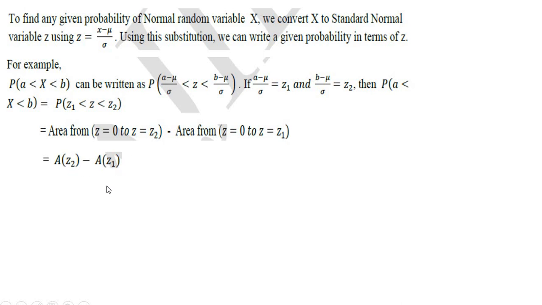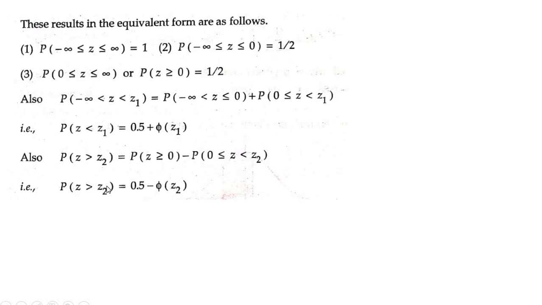Next, under the standard normal curve, you have two results. The first one is that the probability of z from minus infinity to plus infinity is always equal to 1. I have already told you that. Next, what is the half of it? Probability of z from minus infinity to 0 is 0.5, and probability of z from 0 to infinity is also 0.5.